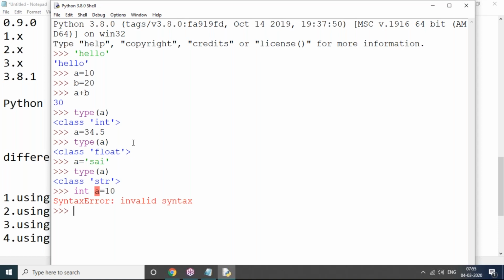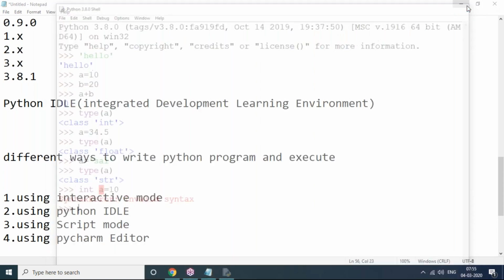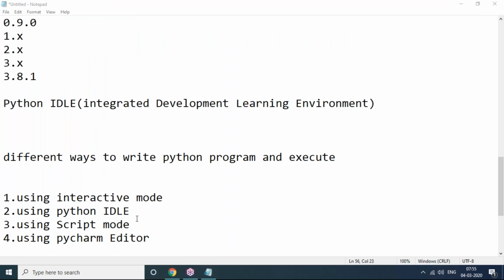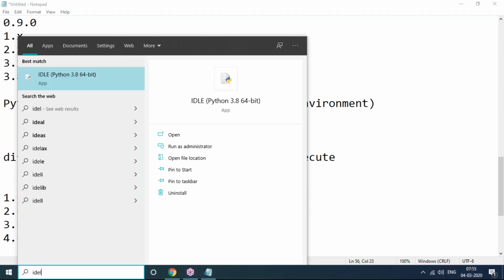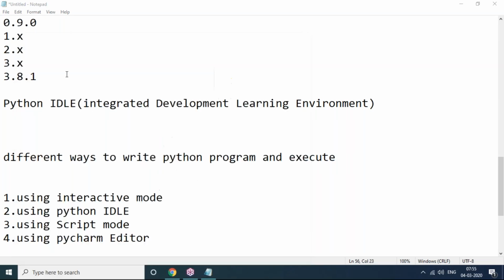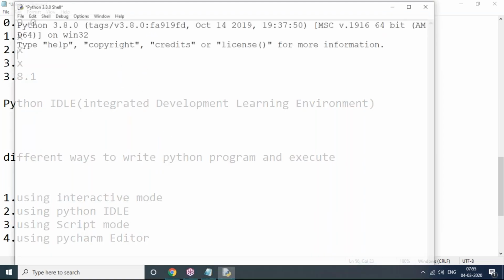You will not write a complete program all at once, and you need not save anywhere, and after saving you need not execute separately. It is instantly executed directly. This is called Python interactive mode. But other than Python interactive mode, what else is there? Python IDLE is there. IDLE is only initially what we use, the interactive mode.